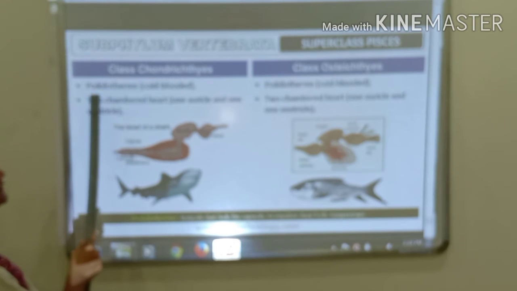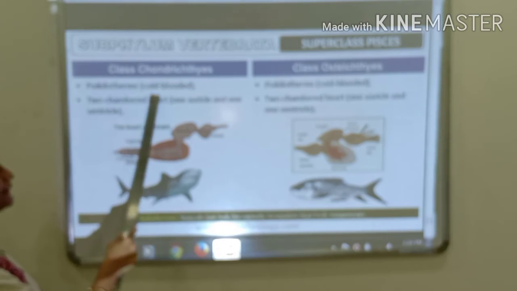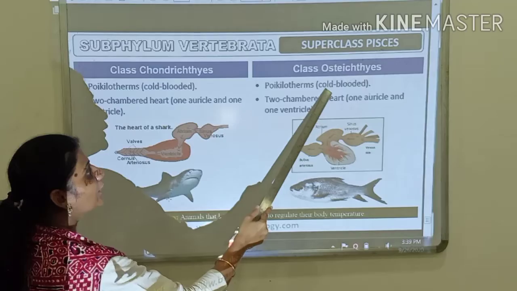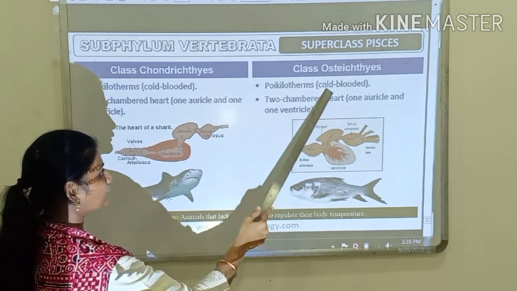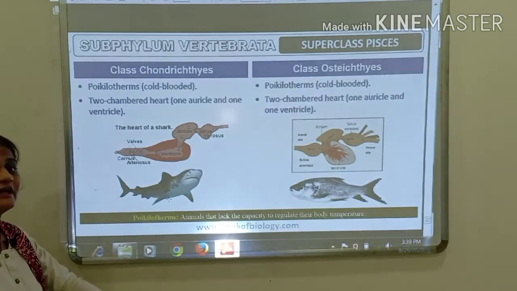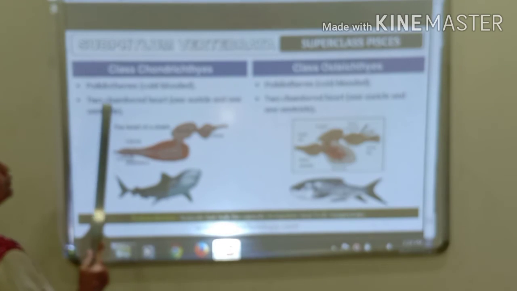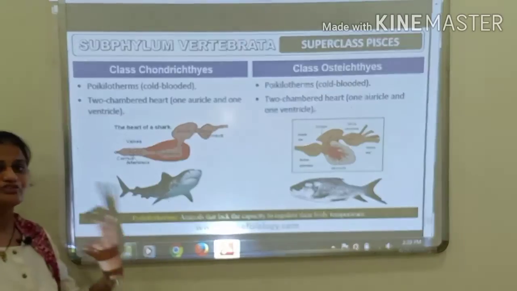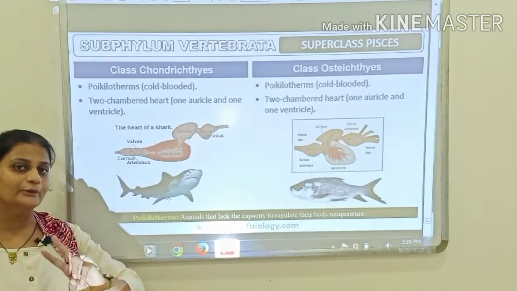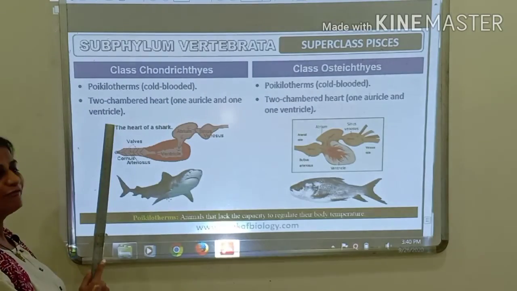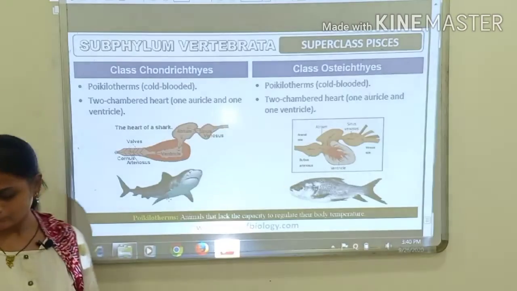Then Chondrichthyes are poikilotherms, that is they are cold-blooded animals. Even Osteichthyes are also poikilotherms, that is they are cold-blooded animals. Okay, that means they can change their body temperature according to the change in their surrounding. Okay, then they have a two-chambered heart. Both Chondrichthyes and Osteichthyes have a two-chambered heart. It has two chambers, one is the auricle and the other is the ventricle, in both. Okay,